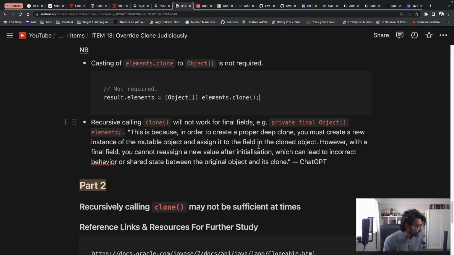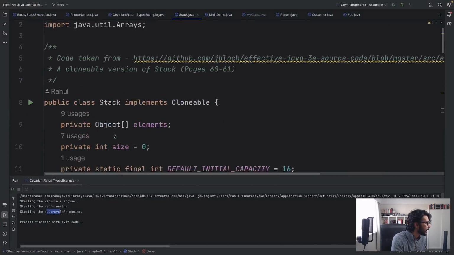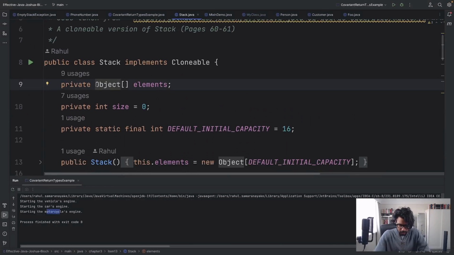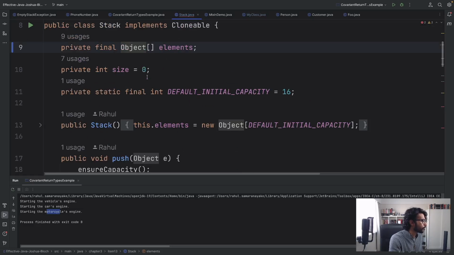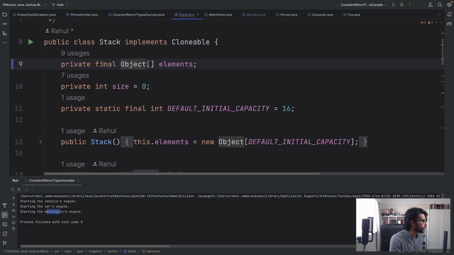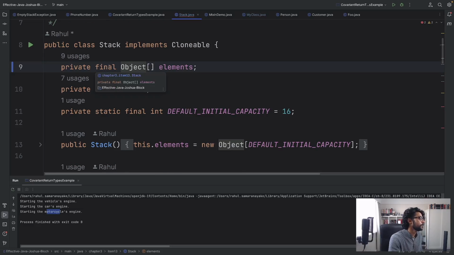And the other point is, recursively calling the clone method will not work for final fields. For example, let's say private final Object elements. So if we go here, and if we set this to be final, you'll see an error is going to be thrown here. Because you can't override the memory instance in a final field.